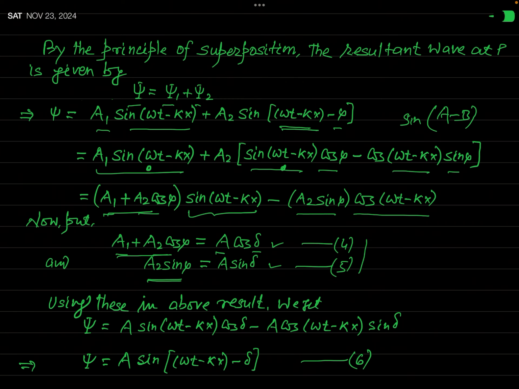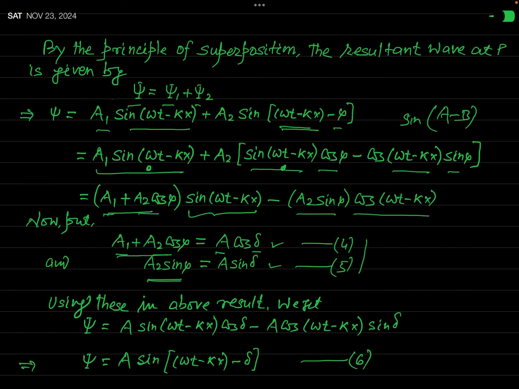Now again see this expression. Again utilizing the formula for sine a minus b, if you treat omega t minus kx as a and delta as b, then you can write this expression as psi equal to A sine omega t minus kx minus delta.